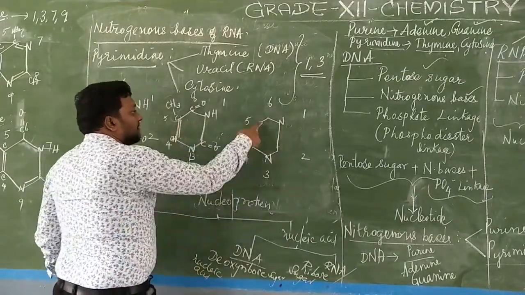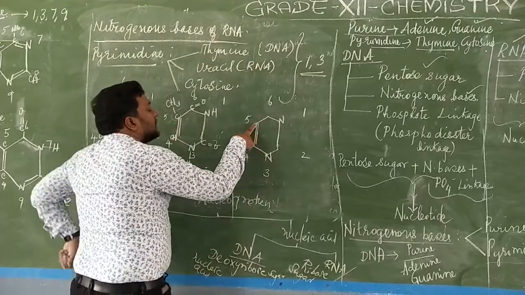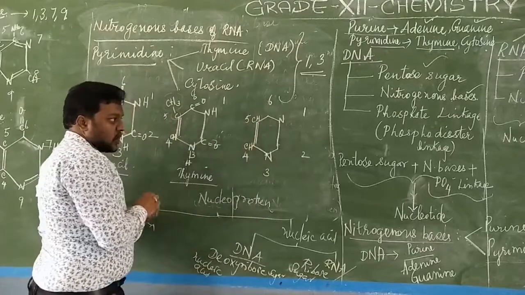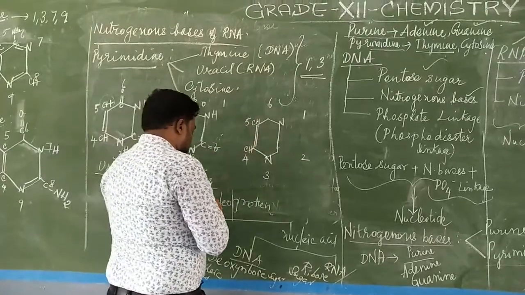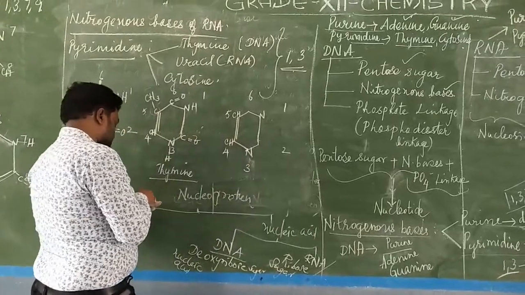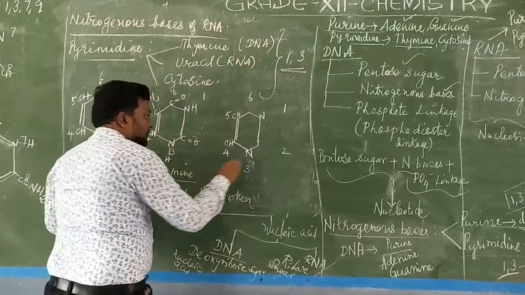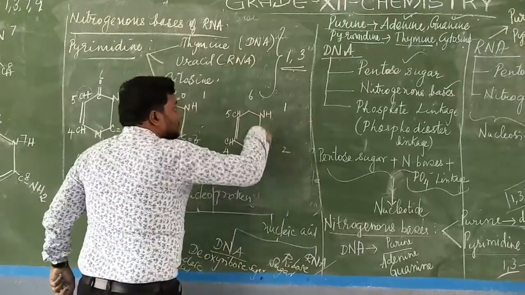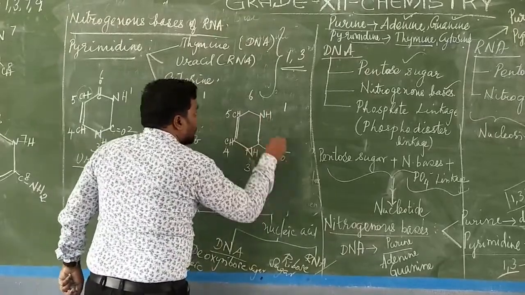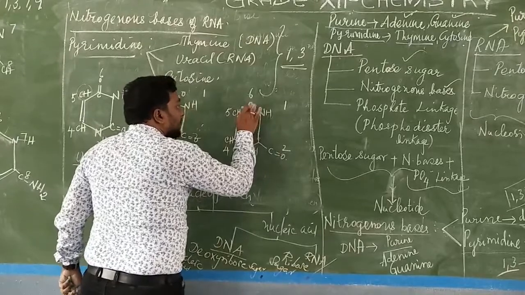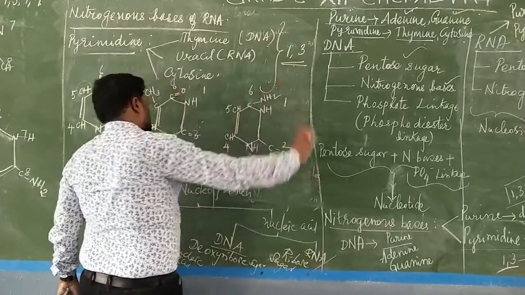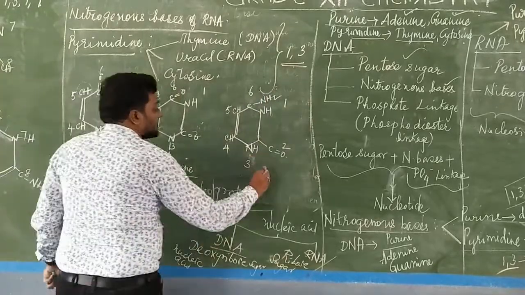When the double bond is present, obviously it should have CH, and here also it should have CH automatically. Here N has to be substituted by hydrogen, and here also hydrogen. And here C double bond O, whereas here it will be having carbon which is bonded to NH2. That's all. This is the cytosine.